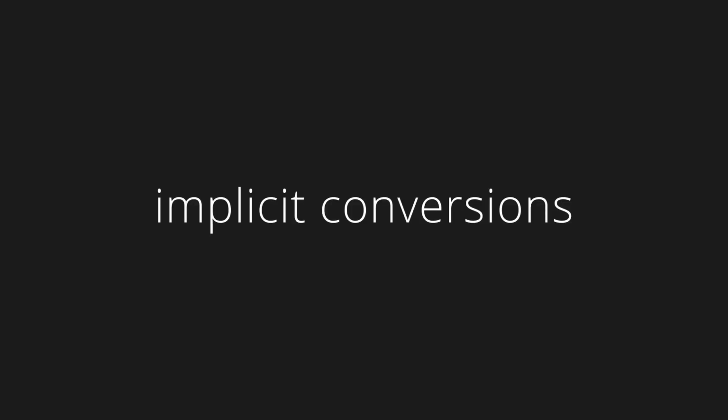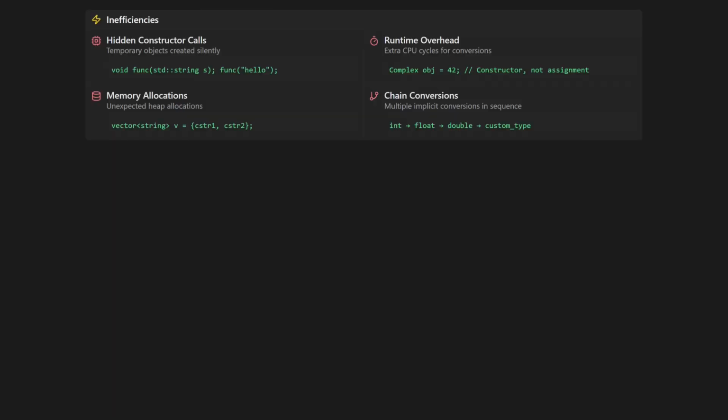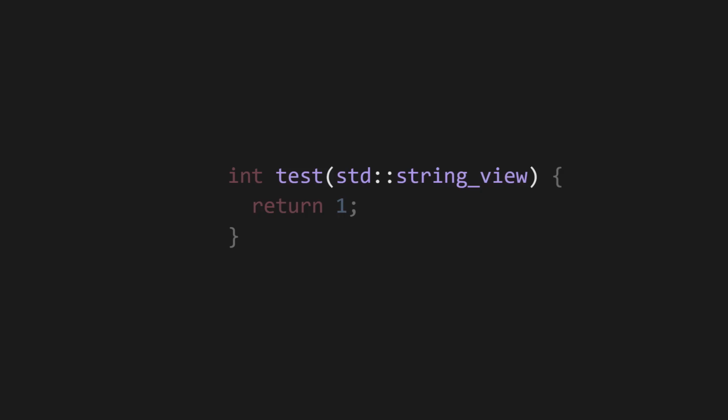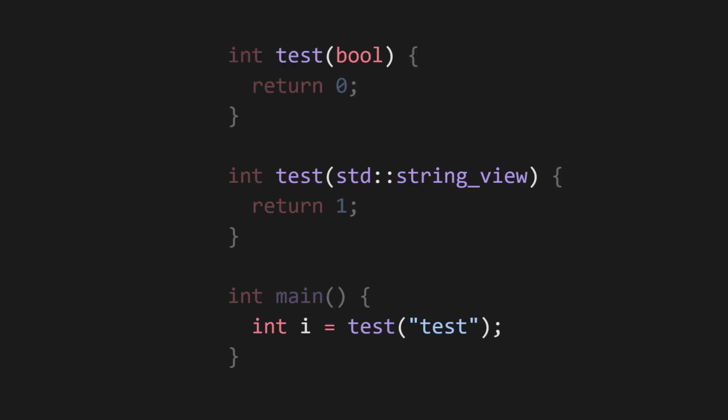Implicit conversions are another particularly insidious form of invisible behavior in C++. They introduce inefficiencies, lead to precision loss, and create subtle bugs. Take a look at the following code. Here we have a function that accepts a string, and here we call that function. It seems pretty straightforward, but it isn't. The function which you think is being called isn't being called, because somewhere else in your codebase there is another function with the exact same name that accepts a boolean, and unintuitively, the one with the boolean parameter is being called at runtime, even though we're not calling it with a boolean type.